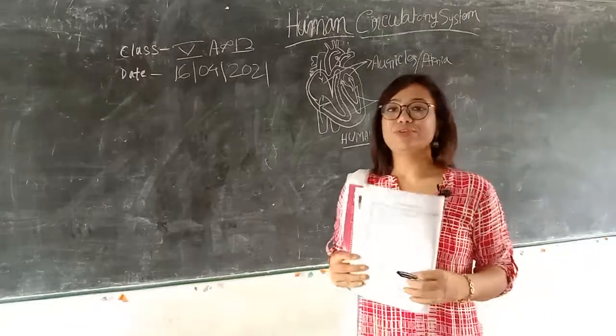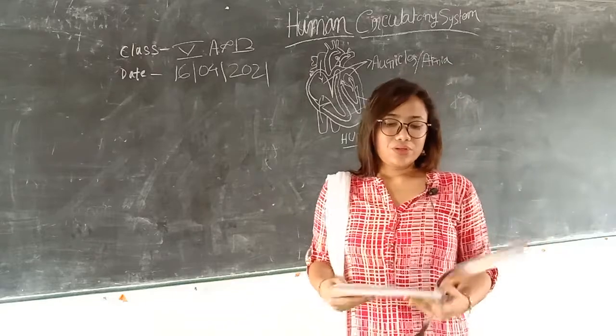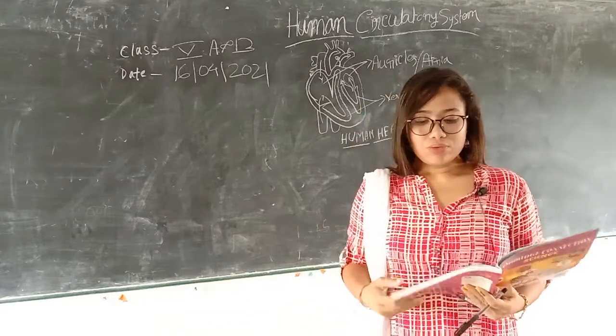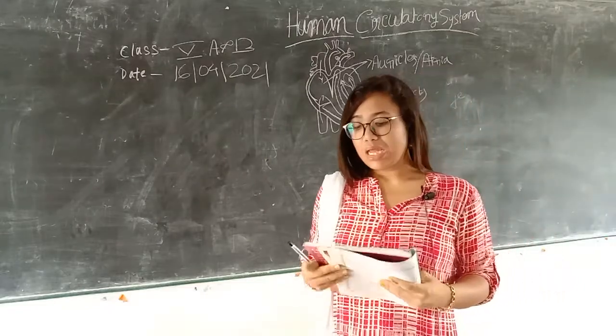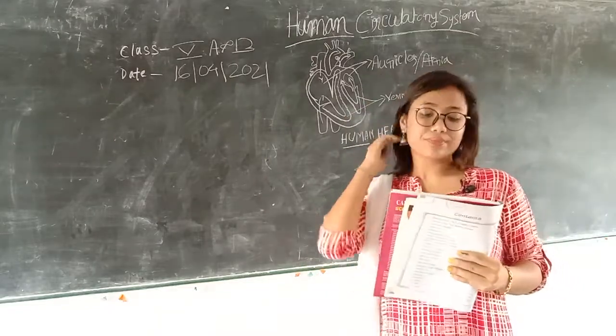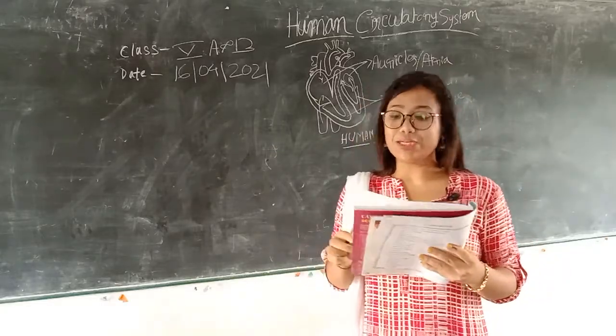So today it's your first online class of the general science book. We have to know what is the first chapter in our science book. It's the circulatory system, from the human body parts, the chapter is the circulatory system.